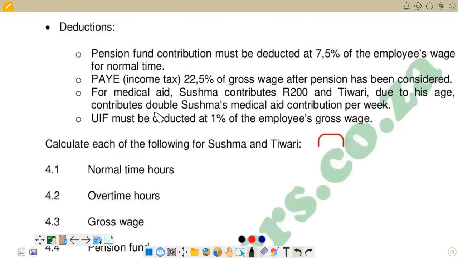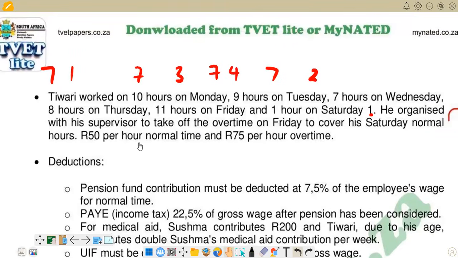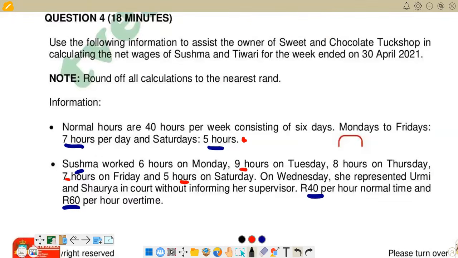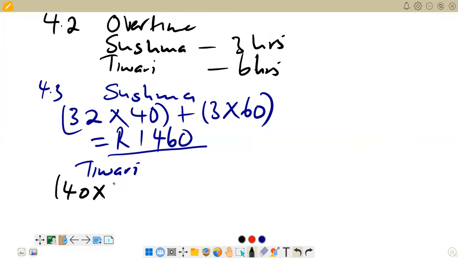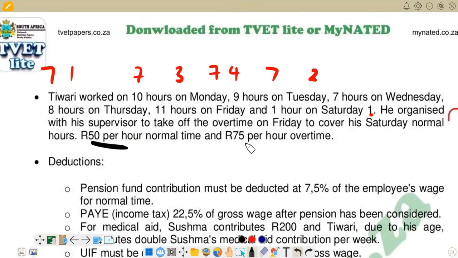For Tiwari, let's try to look for it up there. Right, the normal rate for Tiwari is here, 50 rand. So we are multiplying by 50, and then obviously we add. Now we know that overtime for Tiwari is here, 6 hours. And we go and check again the rate that we have for overtime for Tiwari. We are having it here, it's 75. So we multiply by 75.